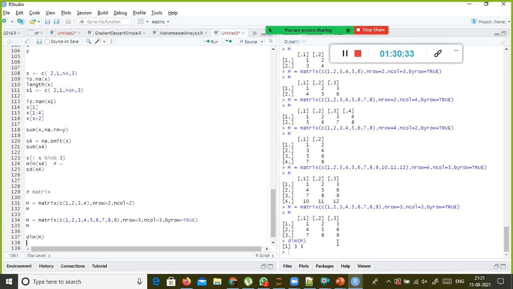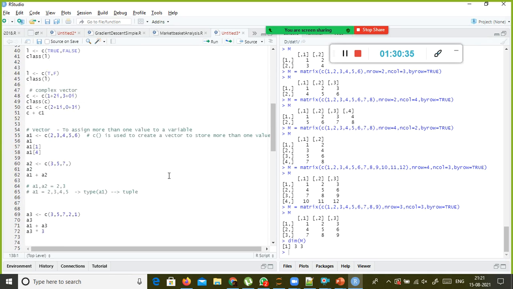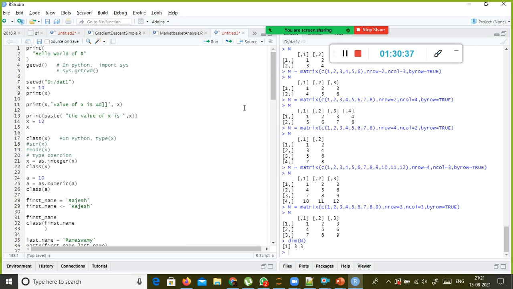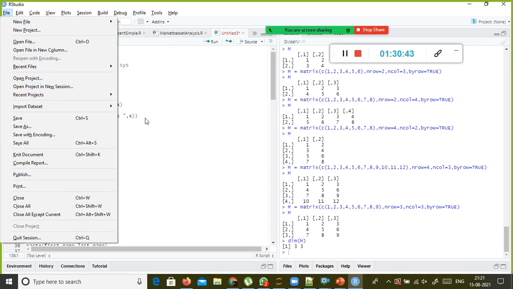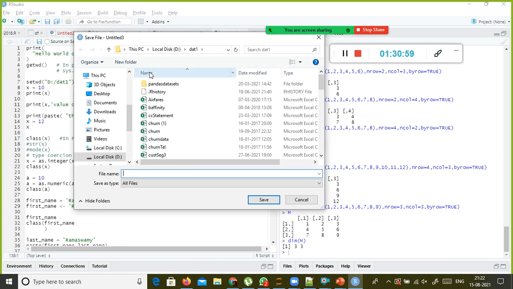3 cross 3. So we have covered in today's session so far the data types, and we also discussed the basic data types: the integer, and float, which is nothing but numeric in R. We discussed the complex data type and character data type. The date data type we will discuss next week. In the meanwhile, you work on this.